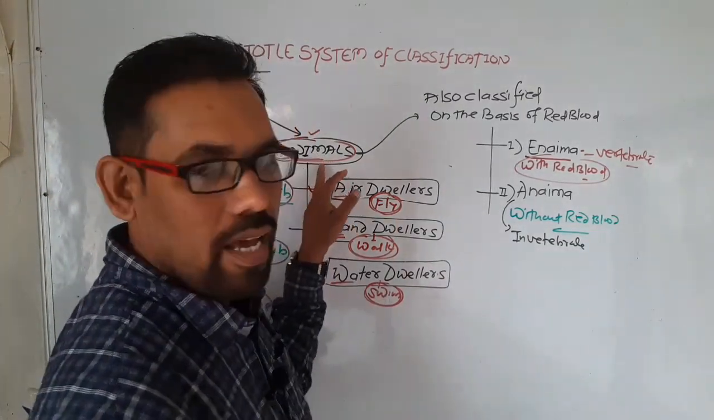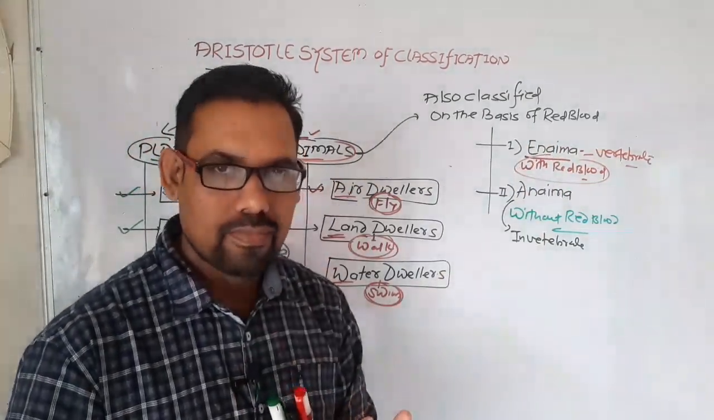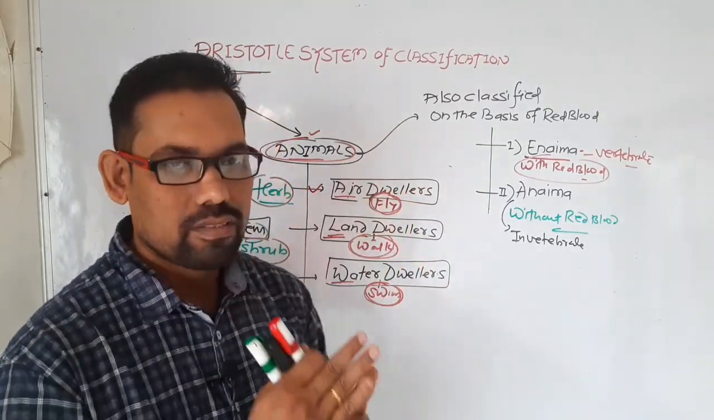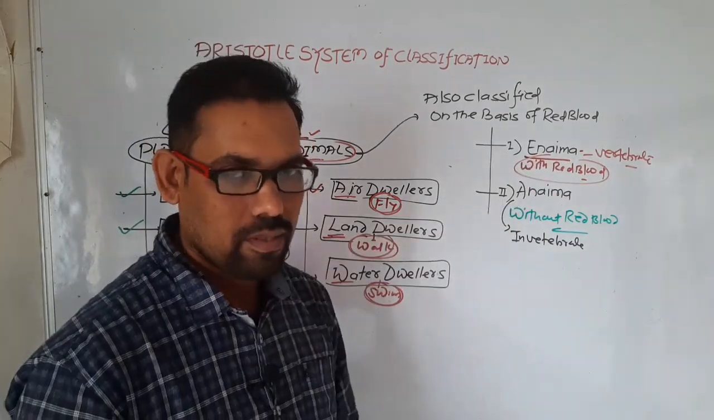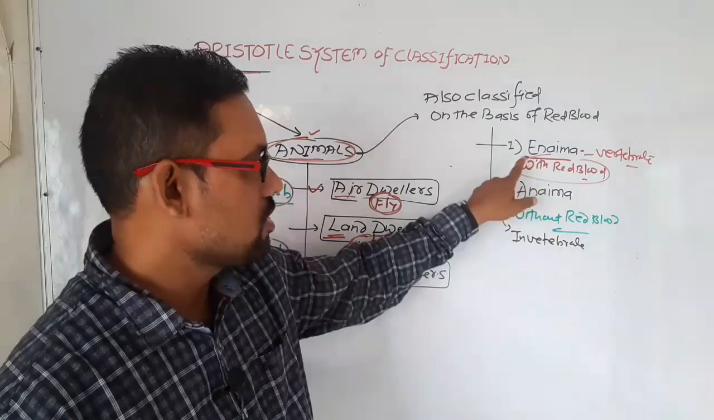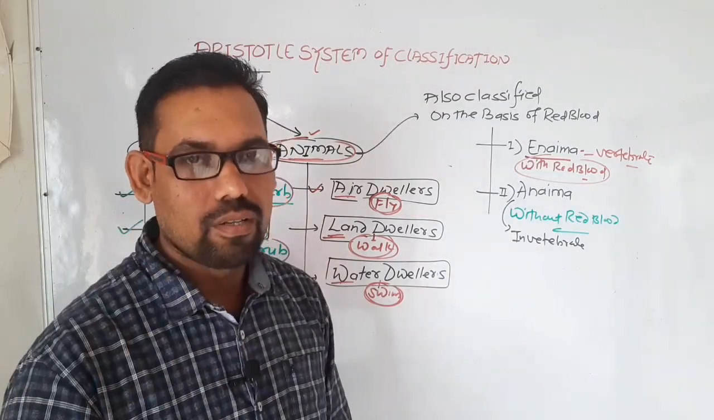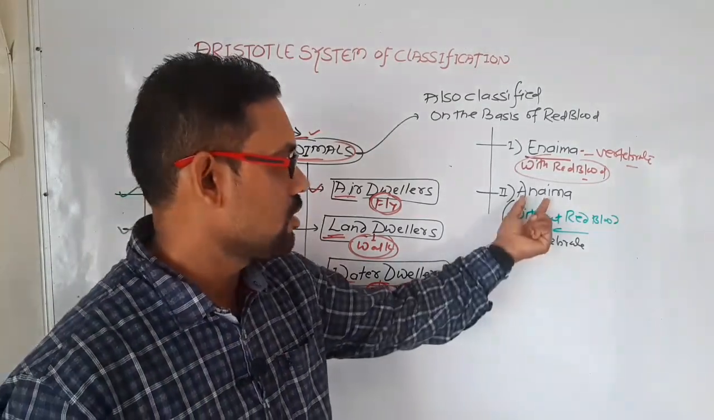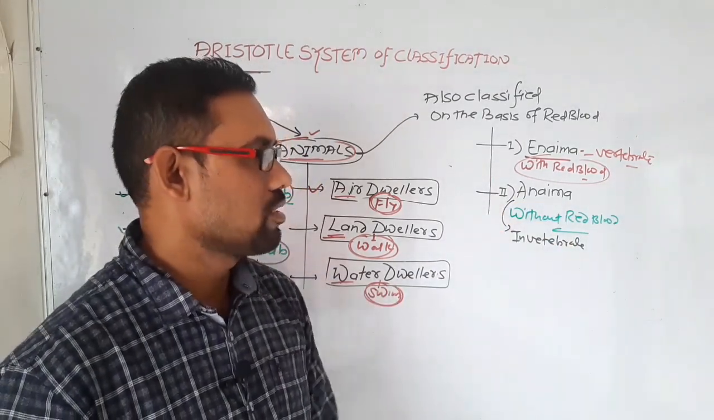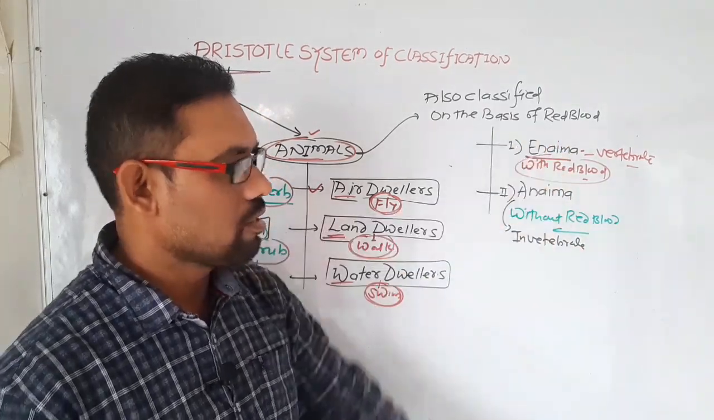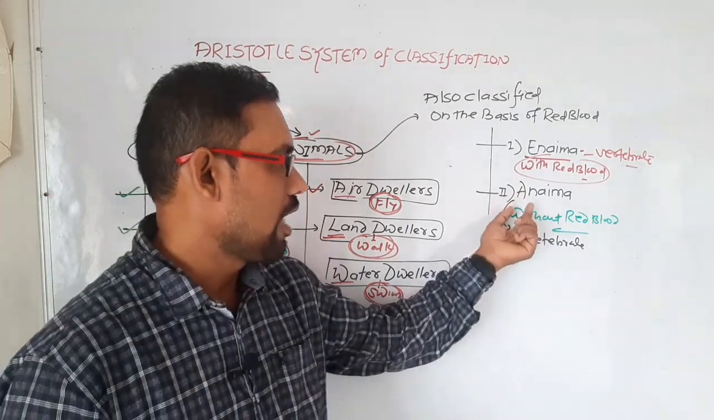They also classified the animals on the basis of red blood. They cut the animals, and those having red blood they classified as Enaima, and those animals that don't have red blood they classified as Anaima. So this type of classification they made. We will discuss that part in detail. What is Enaima and what is Anaima?